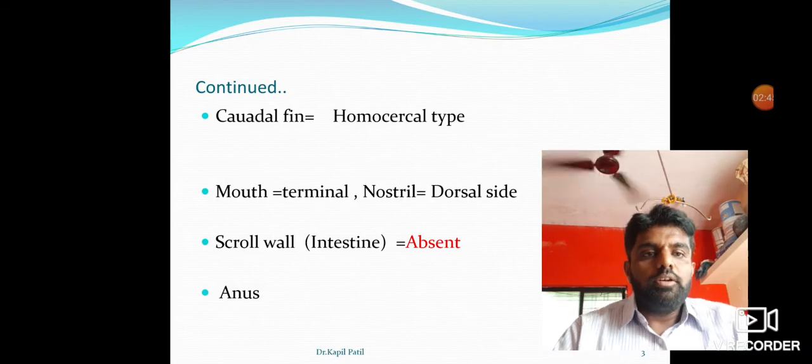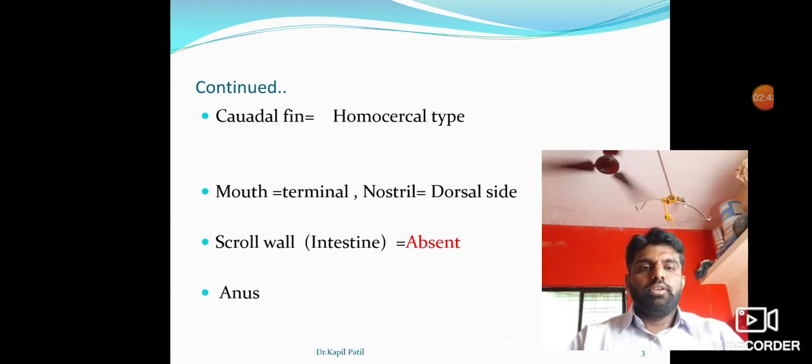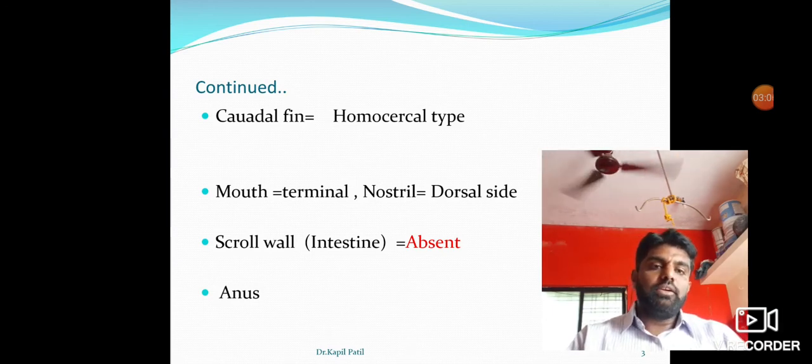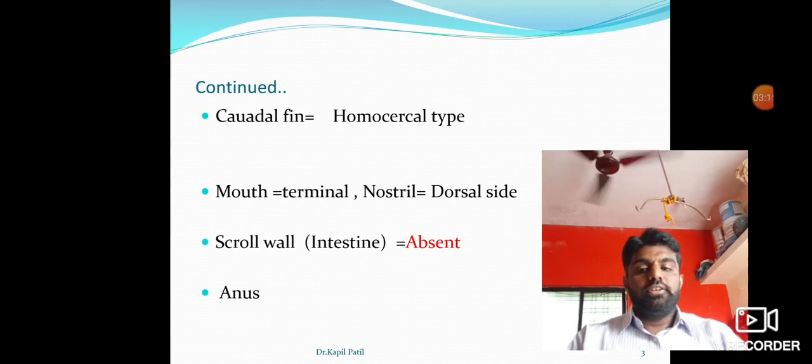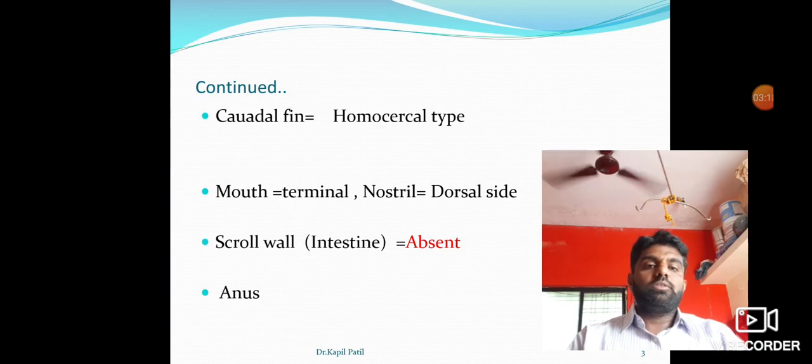In the mouth, teeth are also present. There are homodont and heterodont types. Homodont means similar in shape and size; heterodont means dissimilar in shape and size. Our teeth are heterodont type, whereas in class Osteichthyes the teeth are homodont as well as polyphyodont. Polyphyodont means the teeth are replaced again and again. When the teeth break, they are replaced throughout their lives, and such teeth are called polyphyodont, meaning many sets of teeth are present. These teeth are also acrodont, with a broad base and pointed apex, loosely attached to the jaw bone. Such teeth are present in class Osteichthyes.